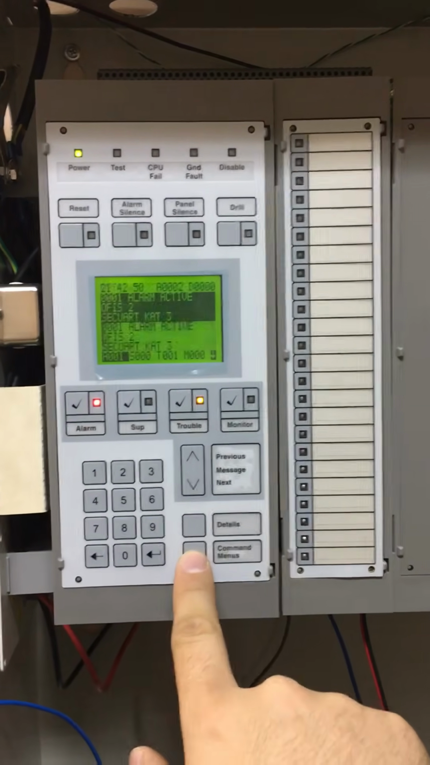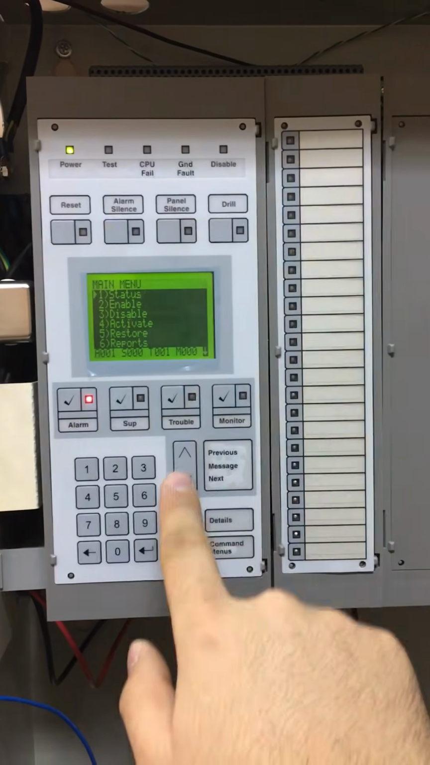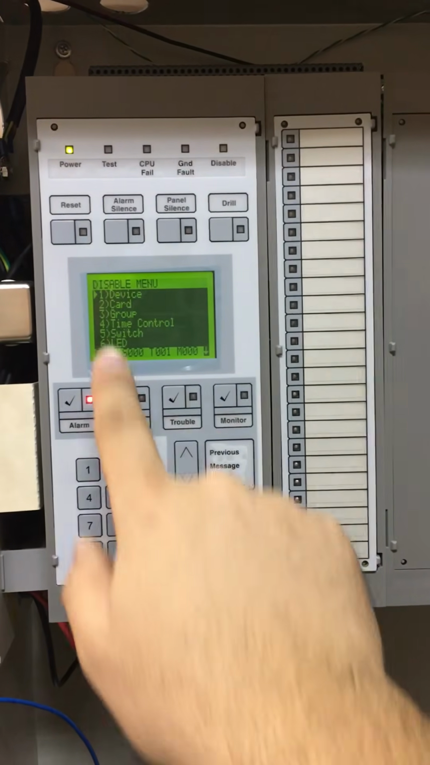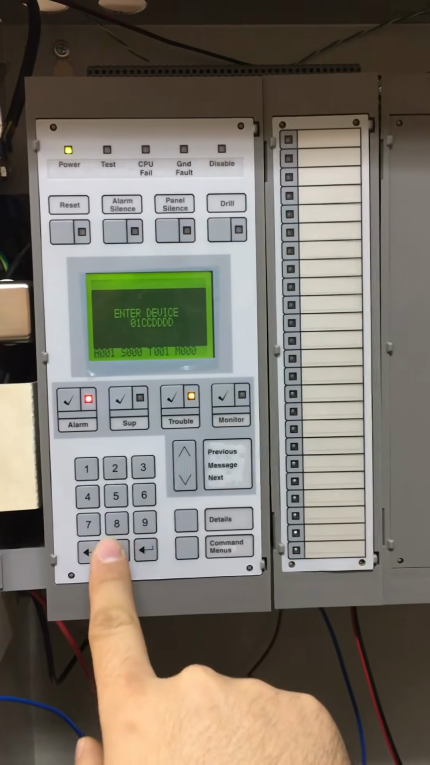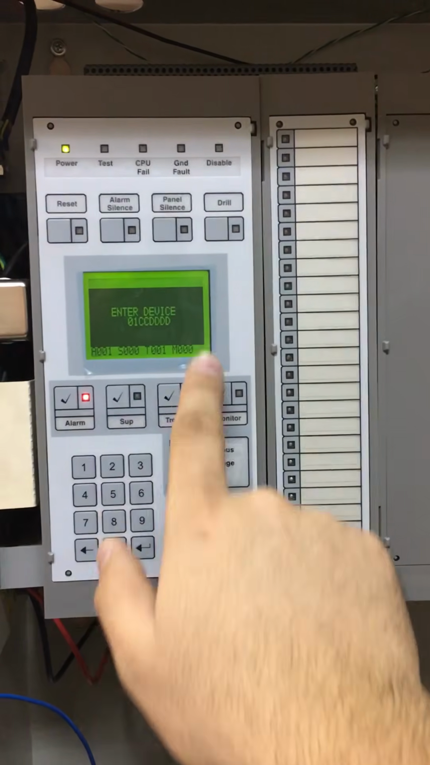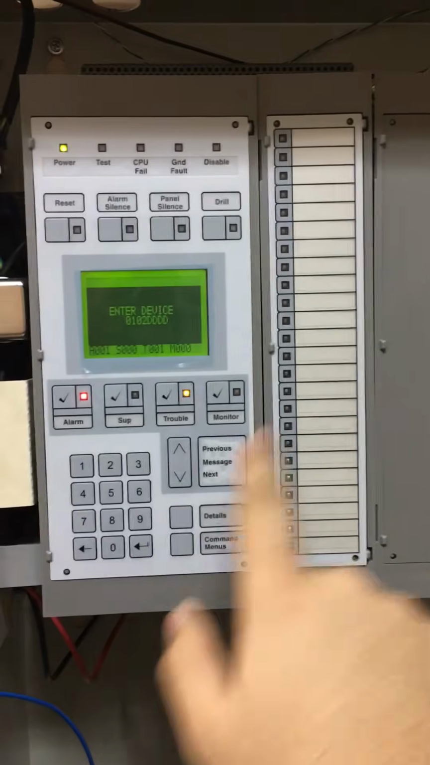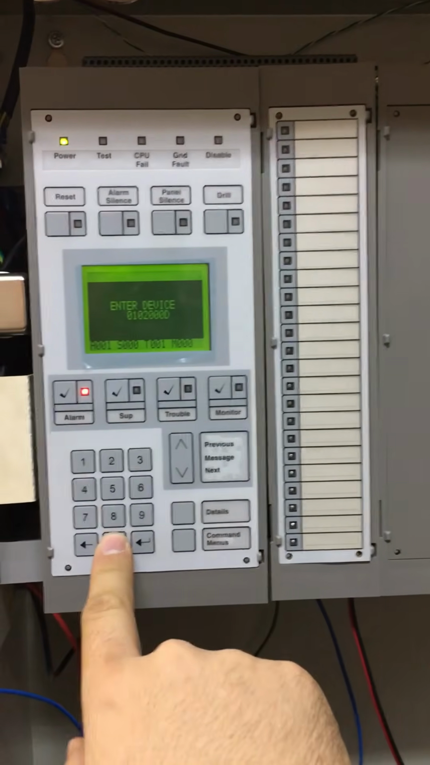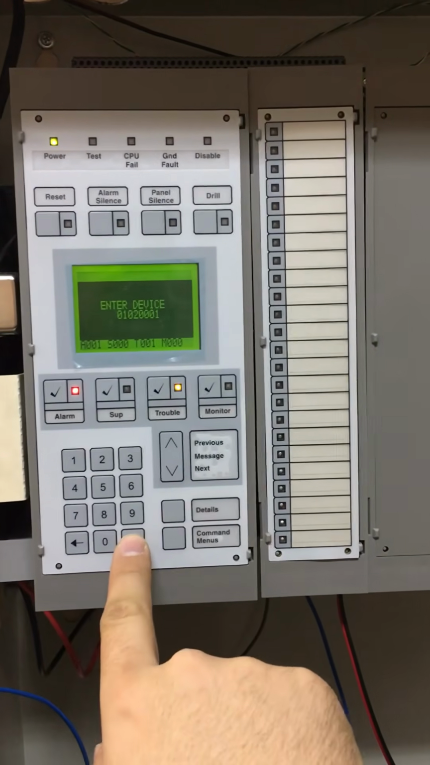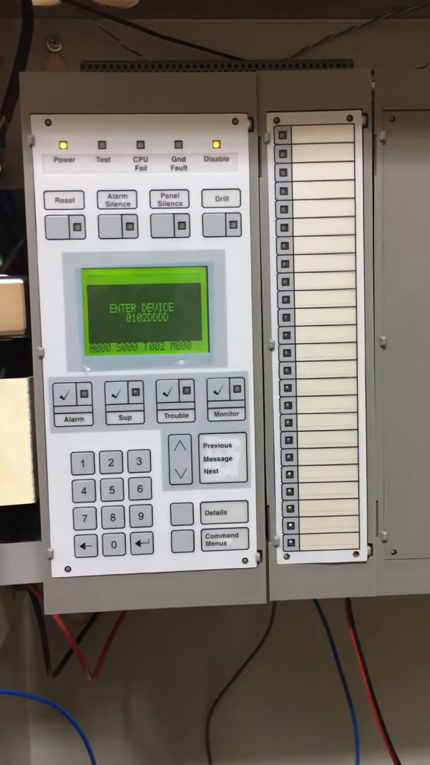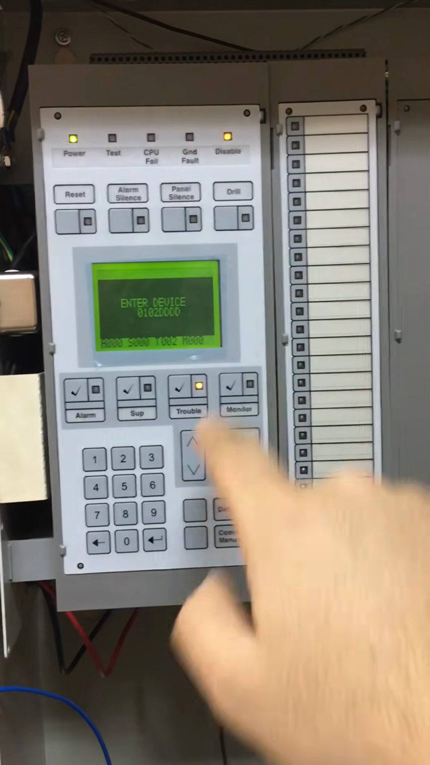Again menu, disable, first one device, then address, the second card and first address, then press enter. You see it's disabled now, and that's all.